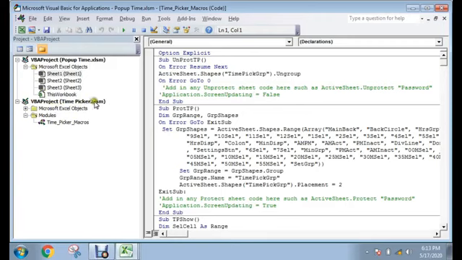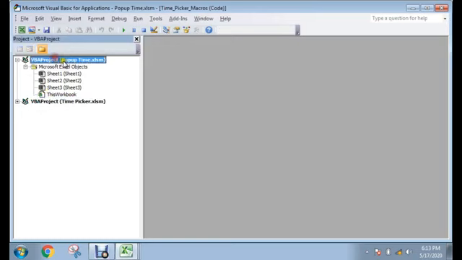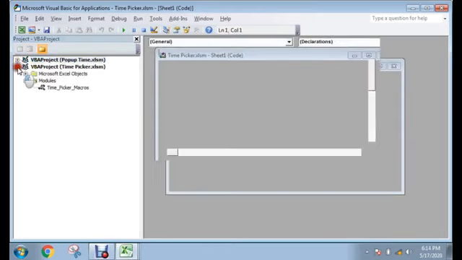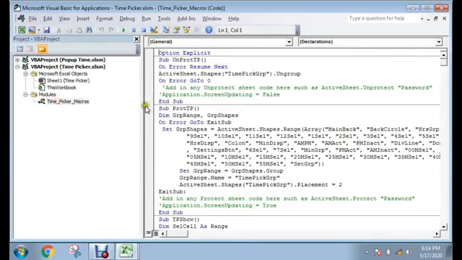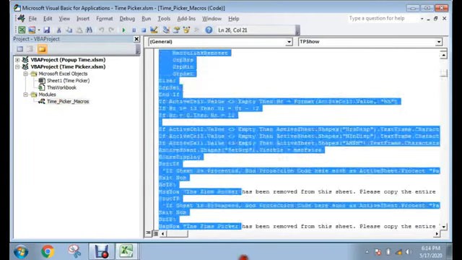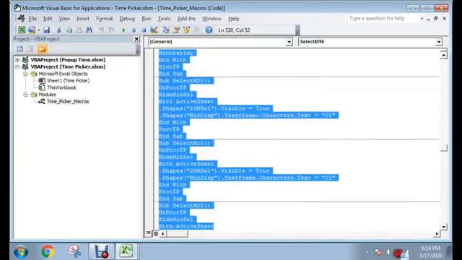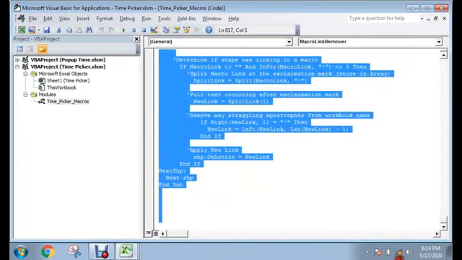This is our existing time picker sheet, and this is our pop-up time sheet, I mean the new sheet. Expand this time picker. Here is your module, and all the time picker macros and code are in this sheet. Here is a huge amount of code, so you do not need to rewrite it.